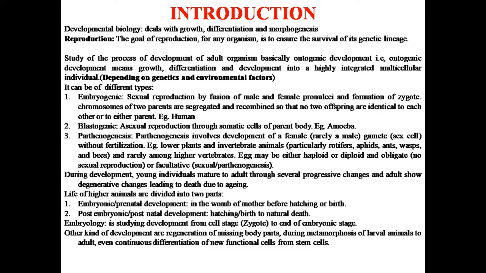First is embryogenic development. In this, sexual reproduction occurs by the fusion of male and female nuclei, and this leads to the formation of a zygote. In this, the chromosomes of two parents get segregated, and then the process of recombination occurs.